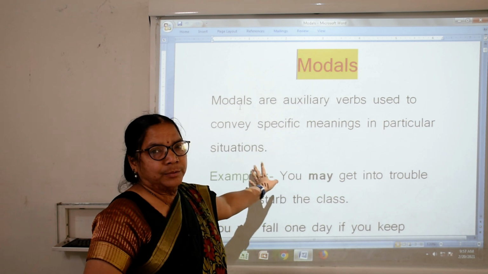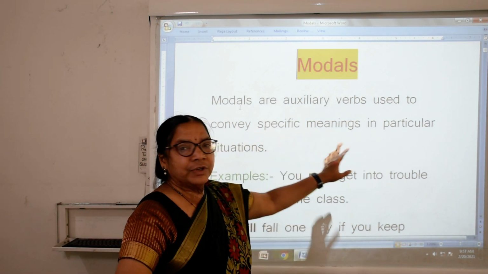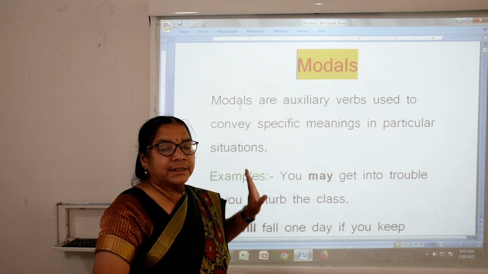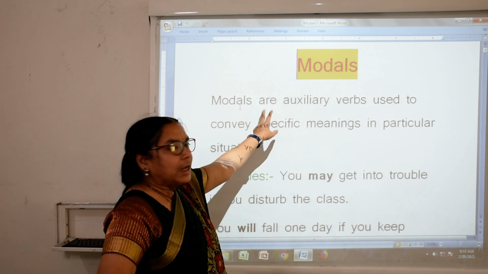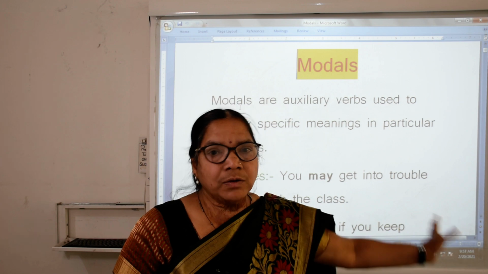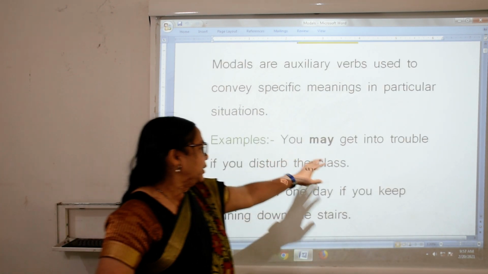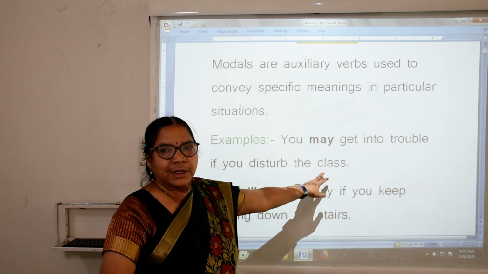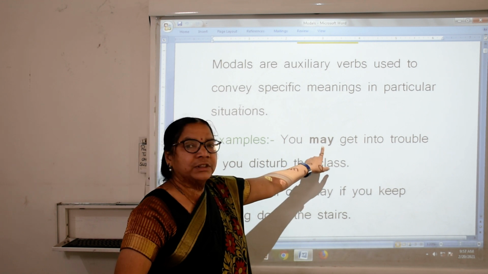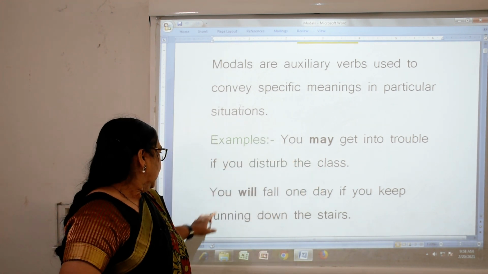Modals are auxiliary verbs. What are auxiliary verbs? Verbs used to convey some meaning in a particular situation. We'll see now which it is. Example: you may get into trouble if you disturb the class. You may. May is what here? It is an auxiliary verb, that is, a modal.